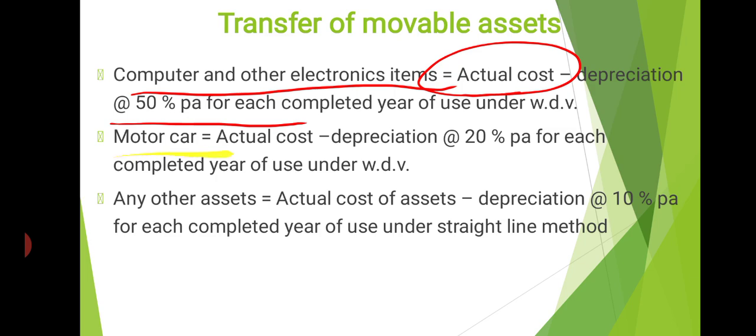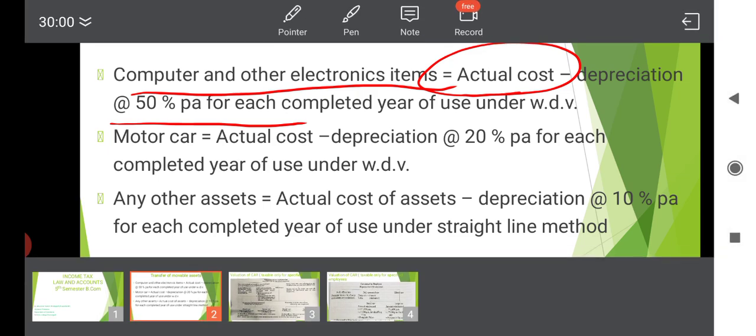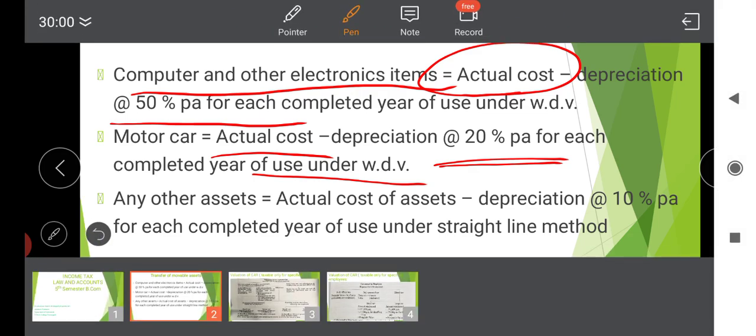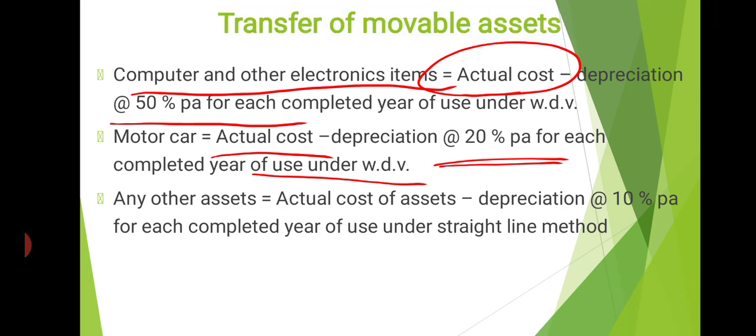Suppose we transfer a motor car, what will be the perquisite value? It will be actual cost minus, as in the case of computer and electronic items, depreciation at the rate of 20% per annum for each completed year of use under written down value. Clear? Same as in the case of computer, but the depreciation will be 20%. For computer and other electronic items, depreciation will be 50%.